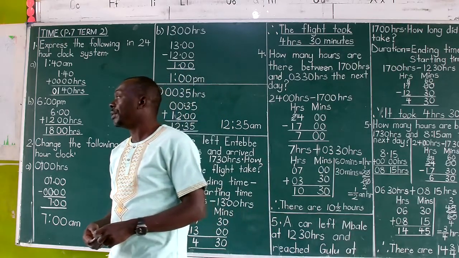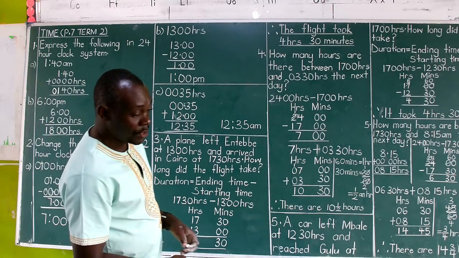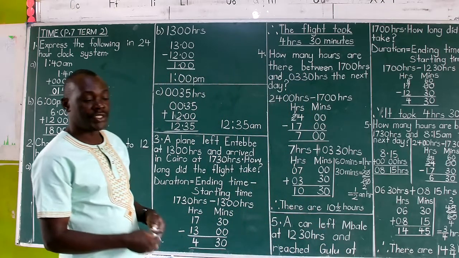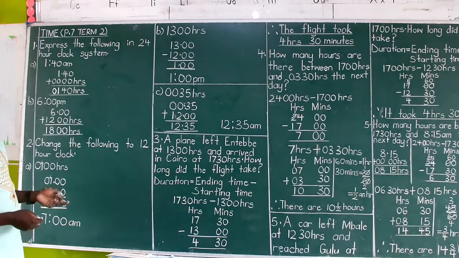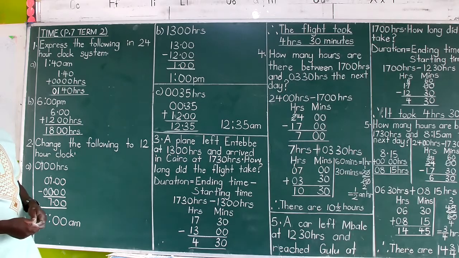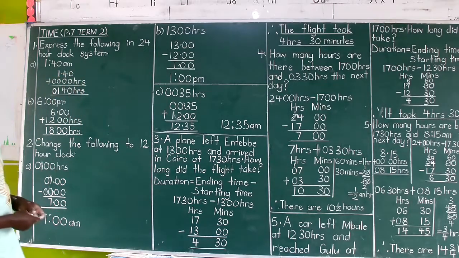Then 12 noon, that midday, remains 12:00 hours. So you ask yourself whether the time given is midday or midnight before anything is done. For they don't follow the rule here: at 12 a.m. we add 0:00 hours, and at 12 p.m. we add 12:00 hours. By virtue of knowledge, a.m. means before noon, meaning we don't care about the noon, and p.m. means afternoon, so you must put that noon into consideration as you work out the number.